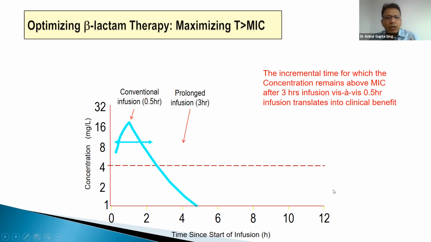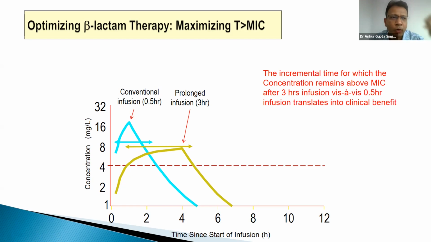If for the same drug I give a prolonged infusion, a 3-hour infusion of meropenem, imipenem, piptazo, the same drug now remains above MIC for at least 4 to 5 hours, and then the next dose will be due. So during the interval of 2 doses, the endeavor is to keep the levels above the MIC for as long as possible.